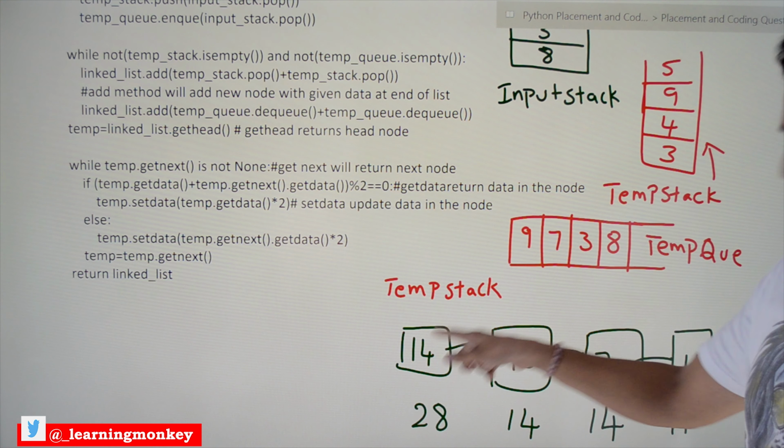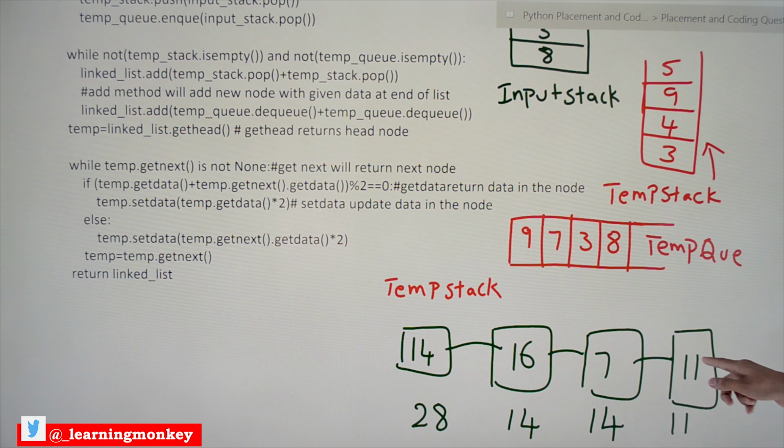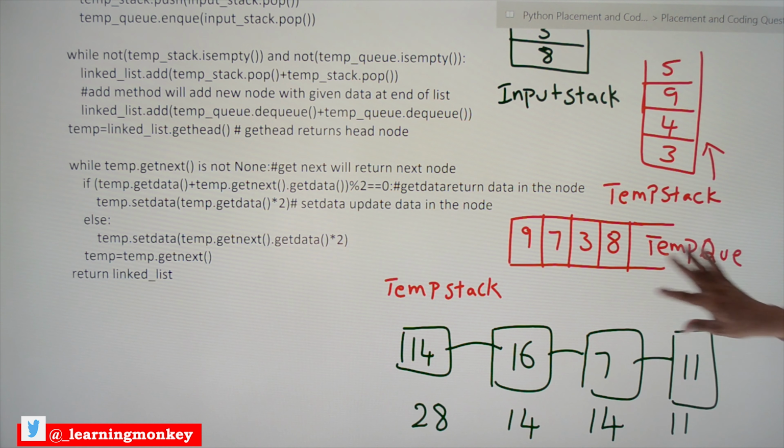So temp dot next, when you reach here, what's the link value you will have? None. Get next will be none. So they are trying to loop inside the list one by one, step by step, element by element.